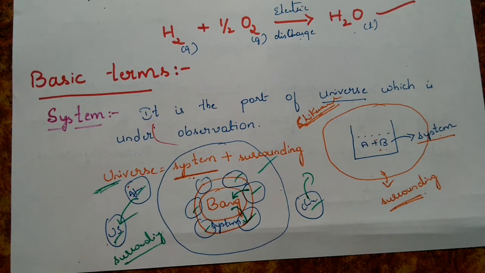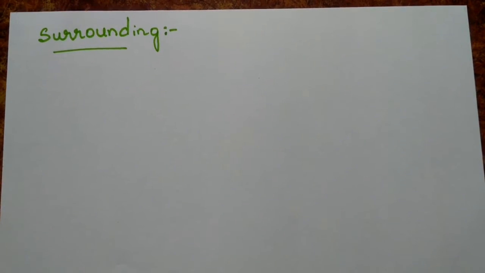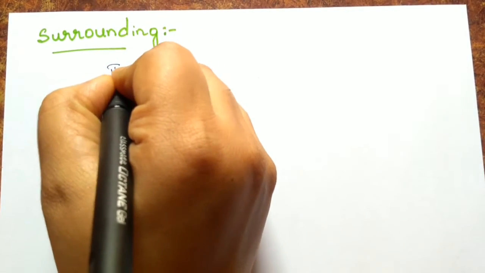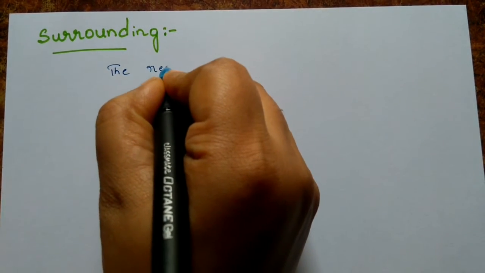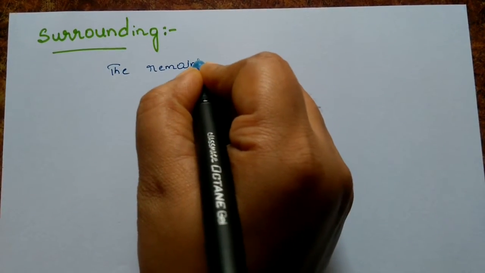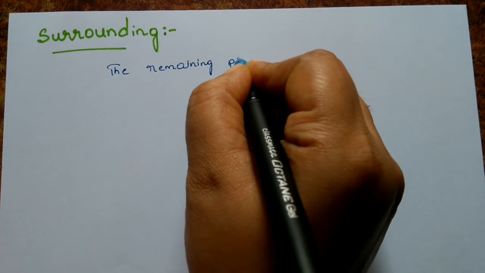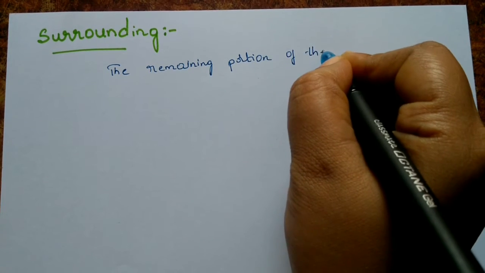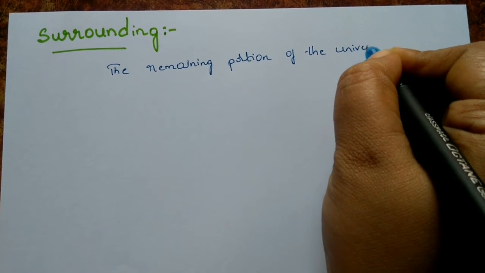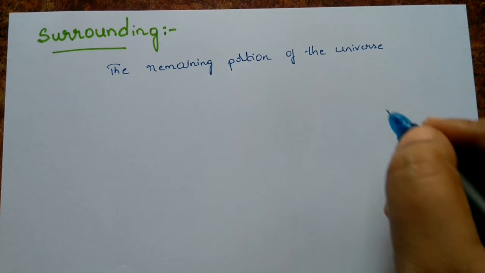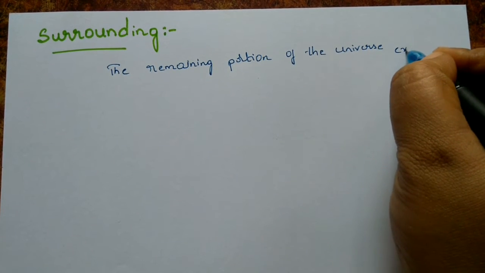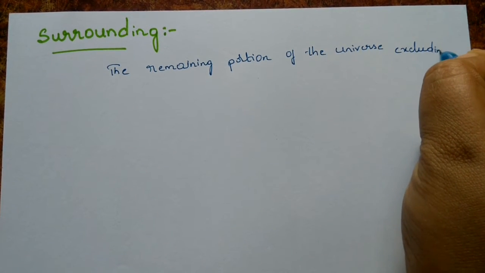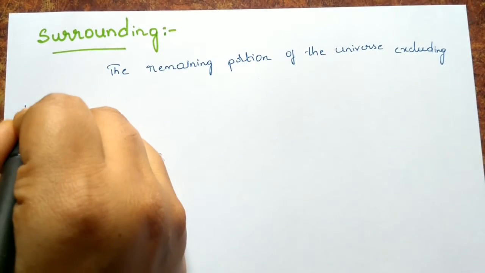So we'll write the definition for that. Surrounding is the remaining portion of the universe, excluding the system.